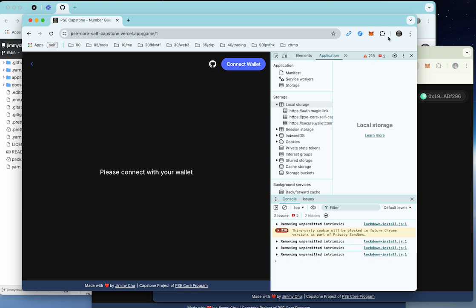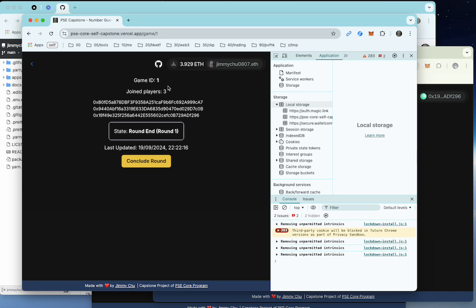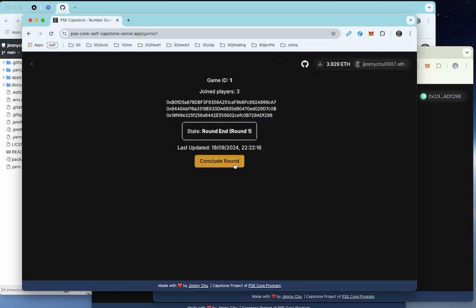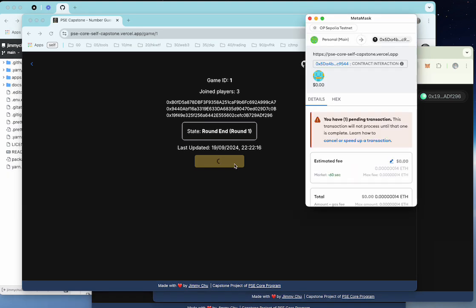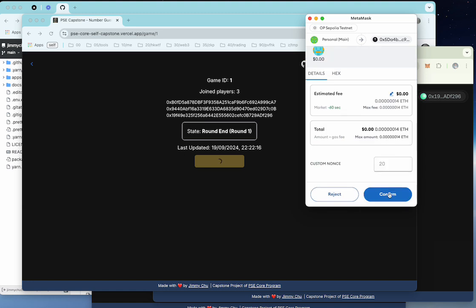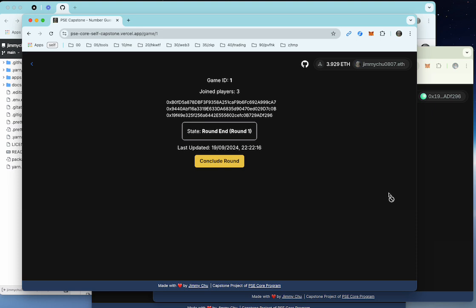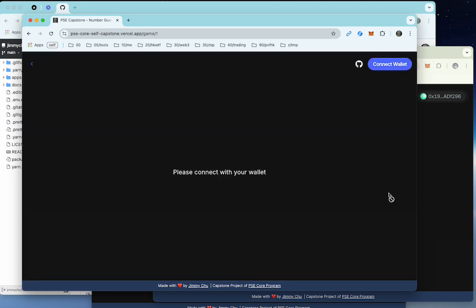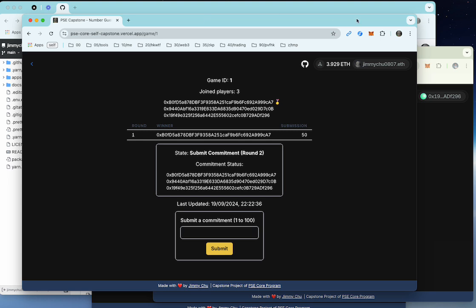So all the players have opened their commitments, and we can conclude a round. There's one pending transaction. We can conclude the round, and then the winners will be determined. I believe, yes, the player with the blue frame wins. So you see a medal, and you also see the round one winner is this guy, and his winning submission is 50. The actual means are not shown, only the winner's submission is revealed.